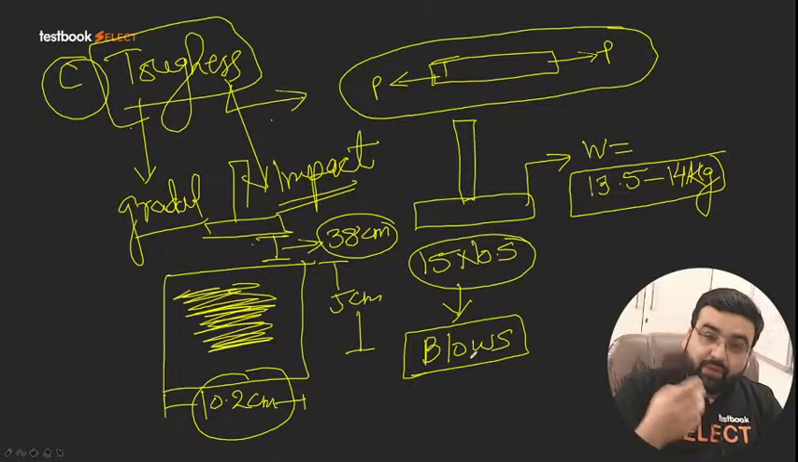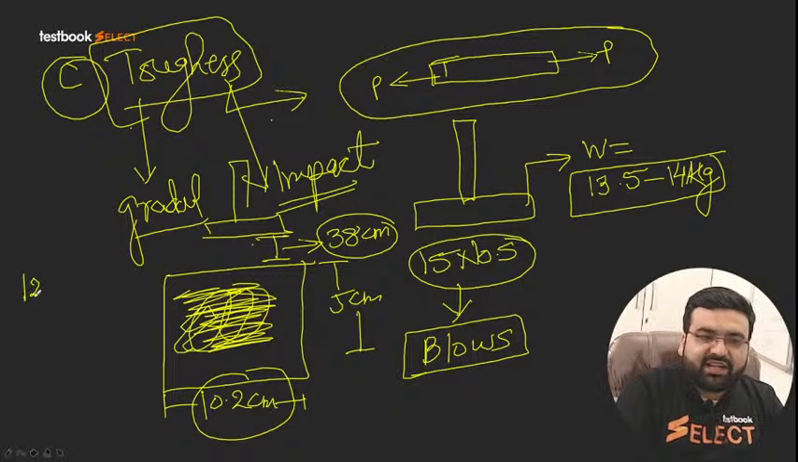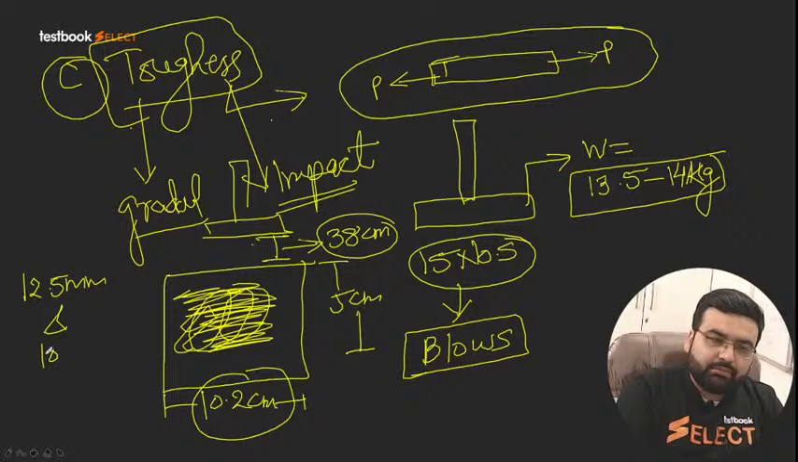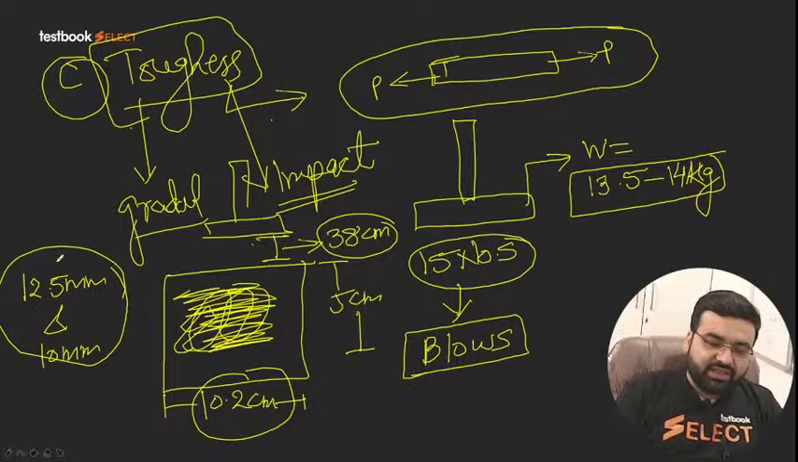15 number of blows are provided. Now the aggregates which are used here, again the same thing, passing 12.5 mm and retained on 10 mm. So again the same aggregates we are using. We provide 15 number of blows.